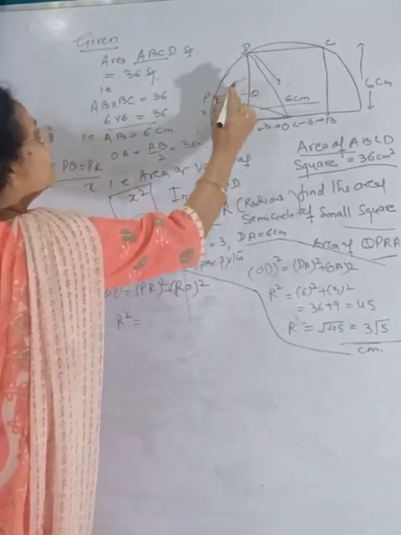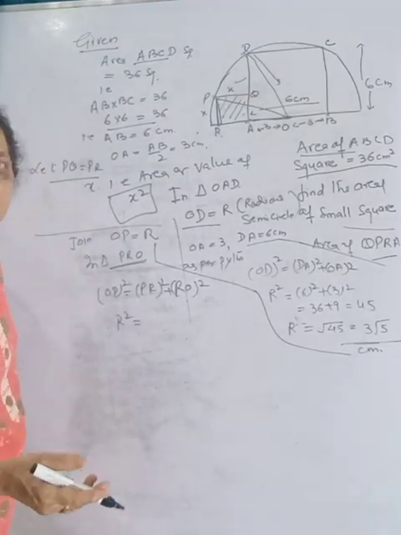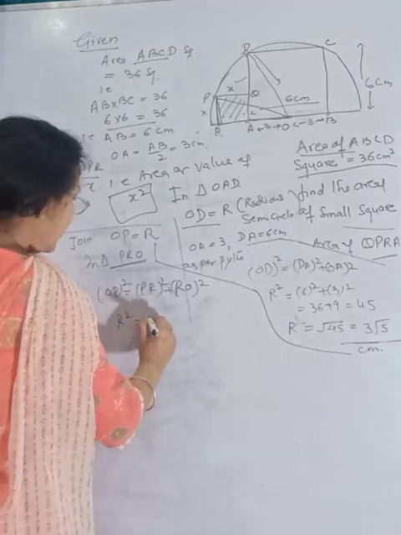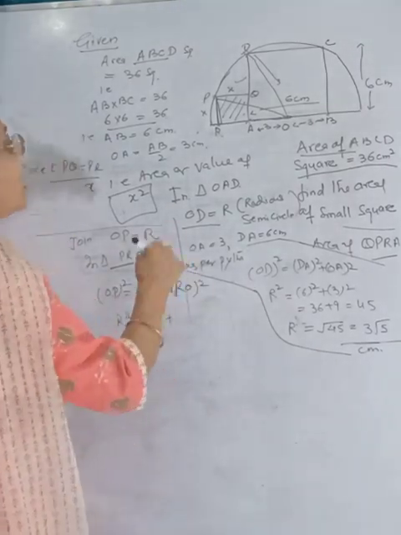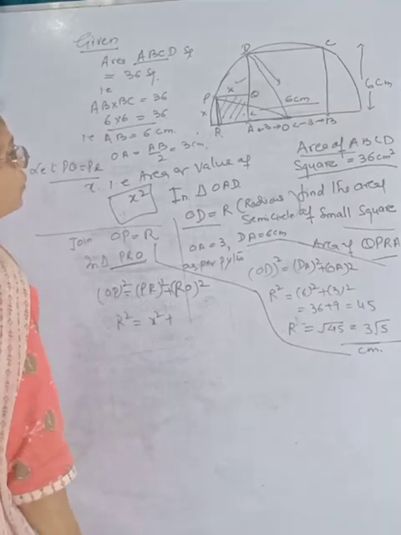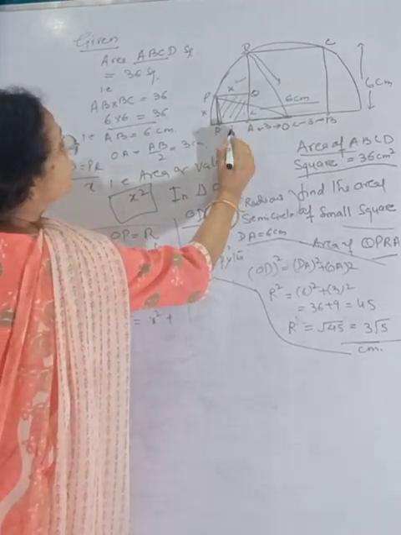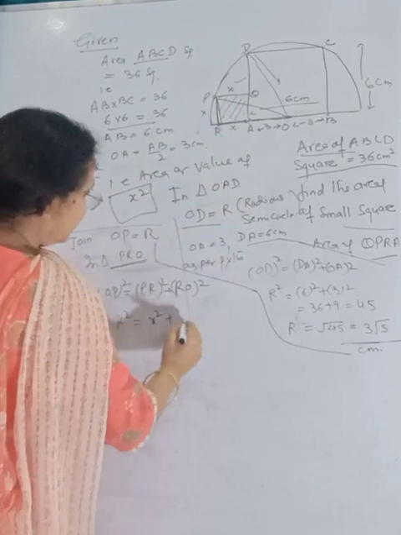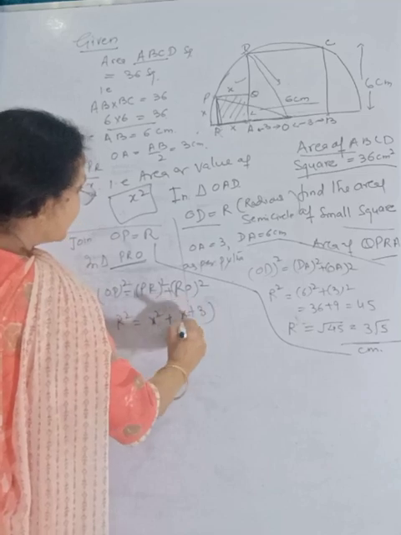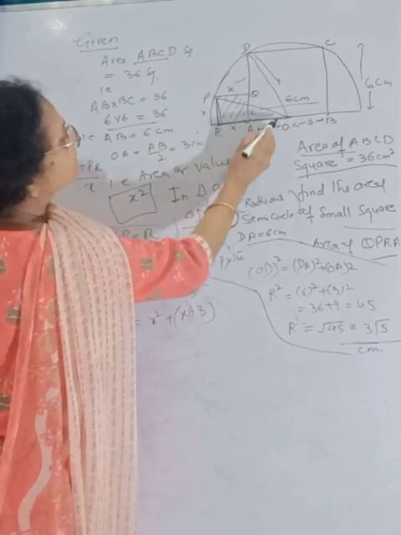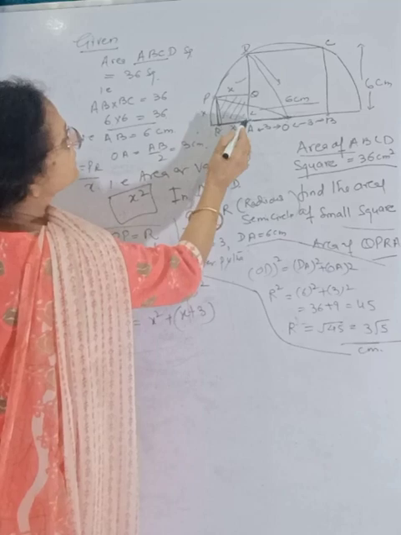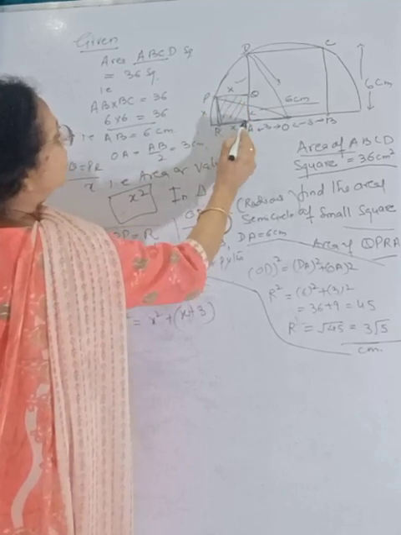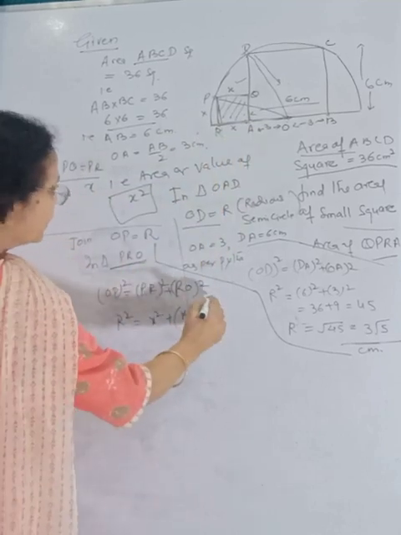PR is equal to X, as we considered that the side of the smaller square is X, so it will be X square plus RO square. RO is also X plus 3, because this distance is equal to this distance. This is X, this is X, this is X, the side of the square. So X plus 3, whole square.